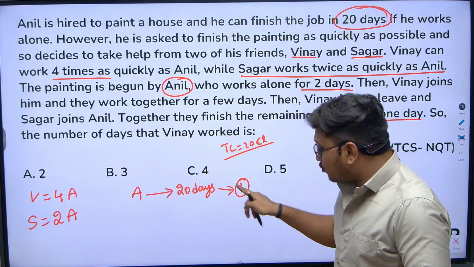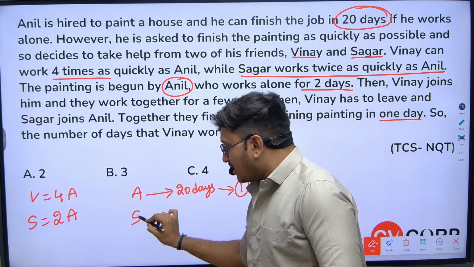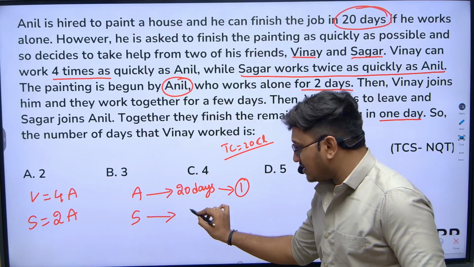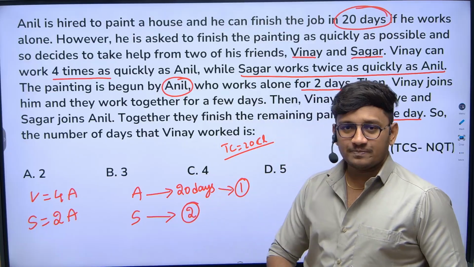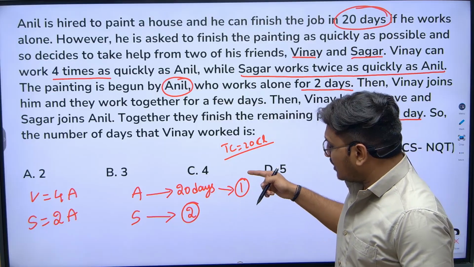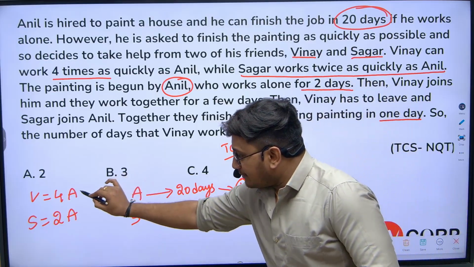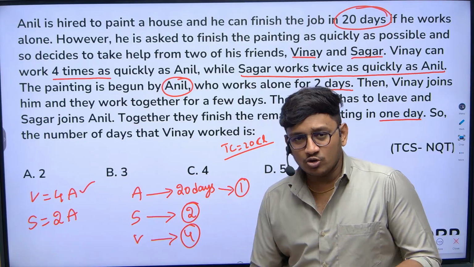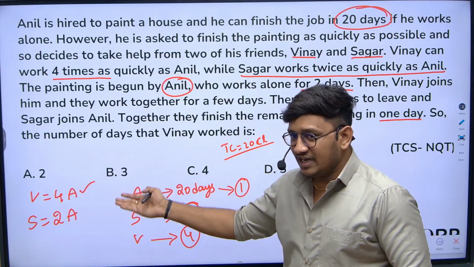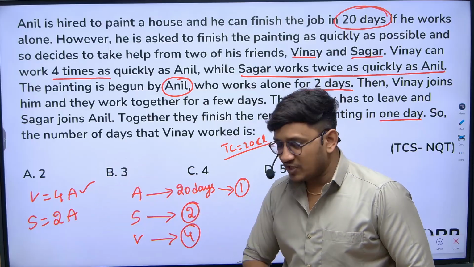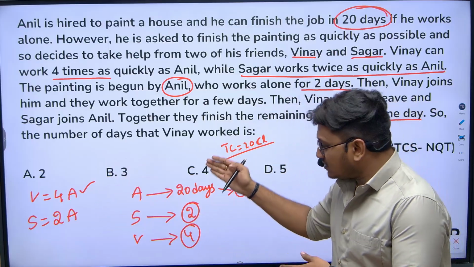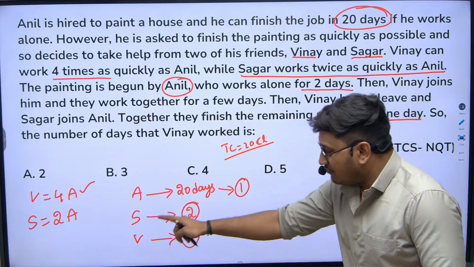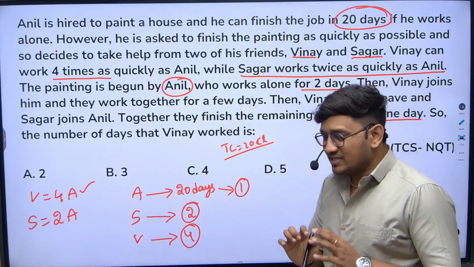If Anil eats 1 chocolate, how many chocolates does Sagar eat per day? Sagar is twice that of Anil, so Sagar eats 2 chocolates per day. When Anil eats 1 chocolate per day, Vinay eats 4 chocolates per day, because we already know the relations between Vinay and Anil, as well as Sagar and Anil. So Anil eats 1 chocolate per day, Sagar 2 chocolates per day, Vinay 4 chocolates per day.